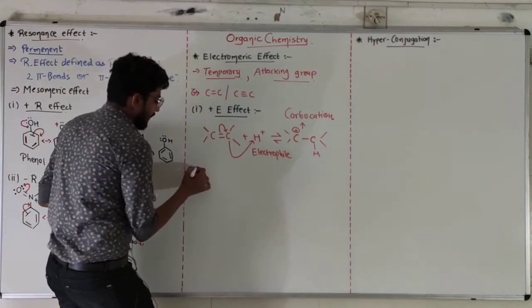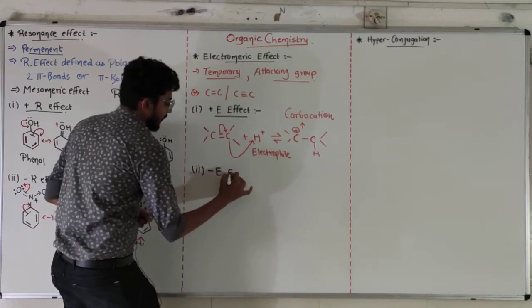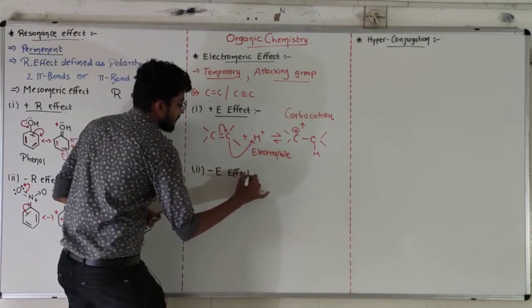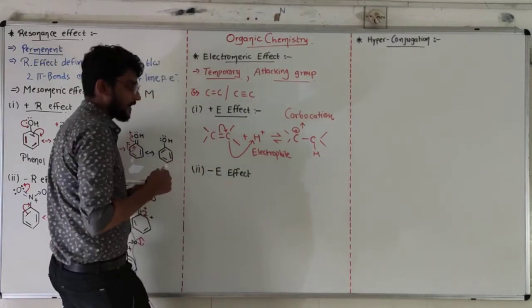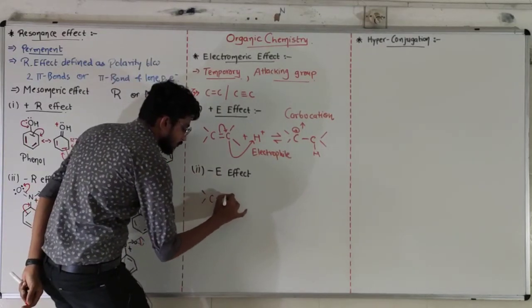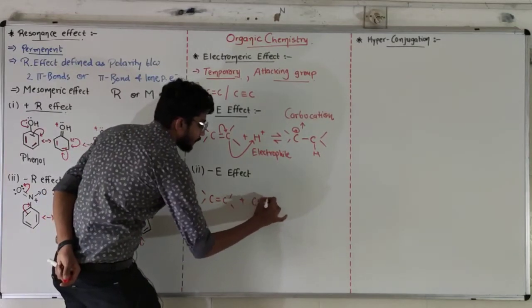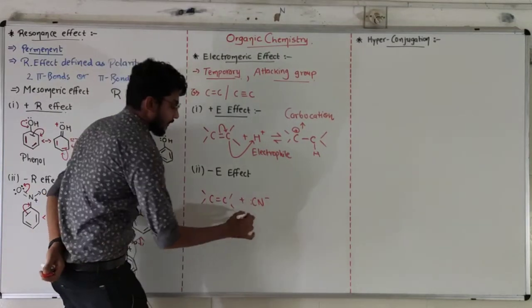Our second type of electromeric effect is the negative electromeric effect. If we took an electrophile before, we will take a nucleophile in this example. So, a carbon-carbon double bond, and now I am using one nucleophile.